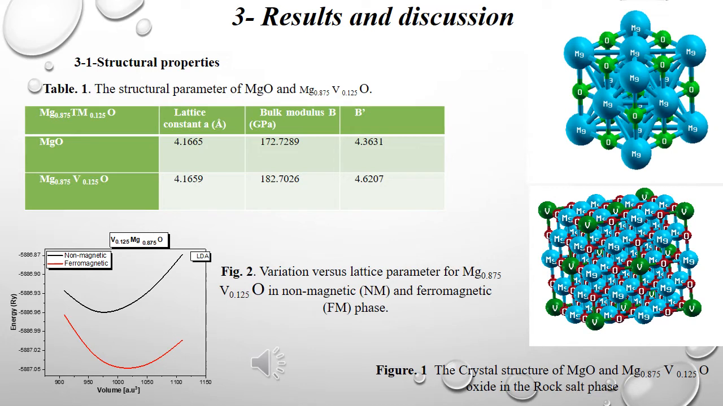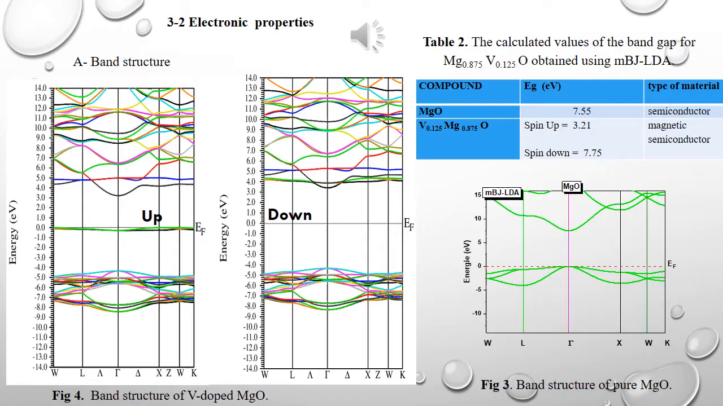The results indicate that the compound favors the ferromagnetic state as the stable configuration. In order to determine the electronic properties, we start with the band structure. Figure 4 represents the band structure of the majority and minority spin channels.